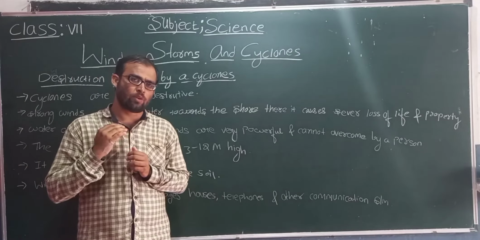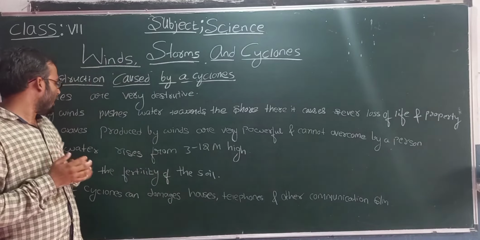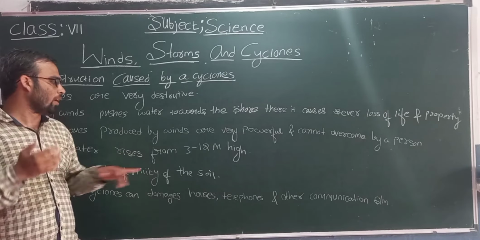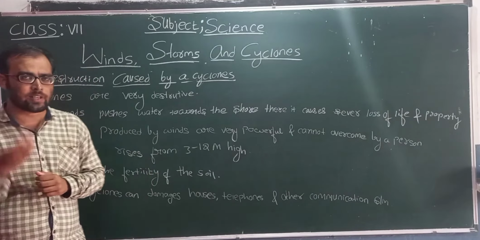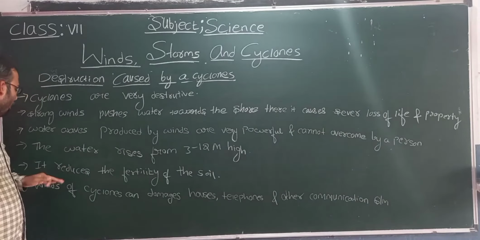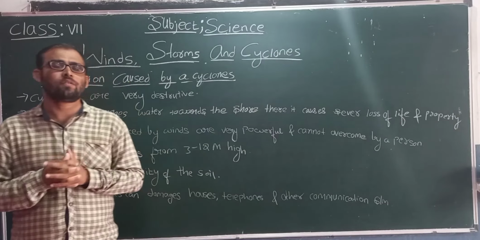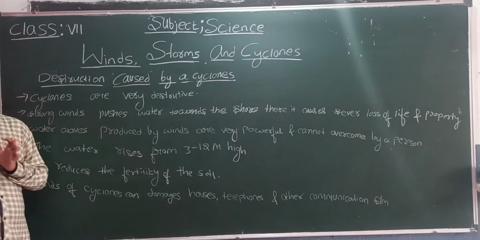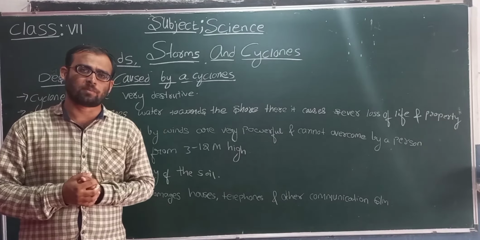Water waves produced by winds are very powerful and cannot be overcome by a person. These waves will rise up to a height of 3 to 12 meters, and this reduces the fertility of soil. The winds of cyclones can also damage houses, telephones and other communication systems.